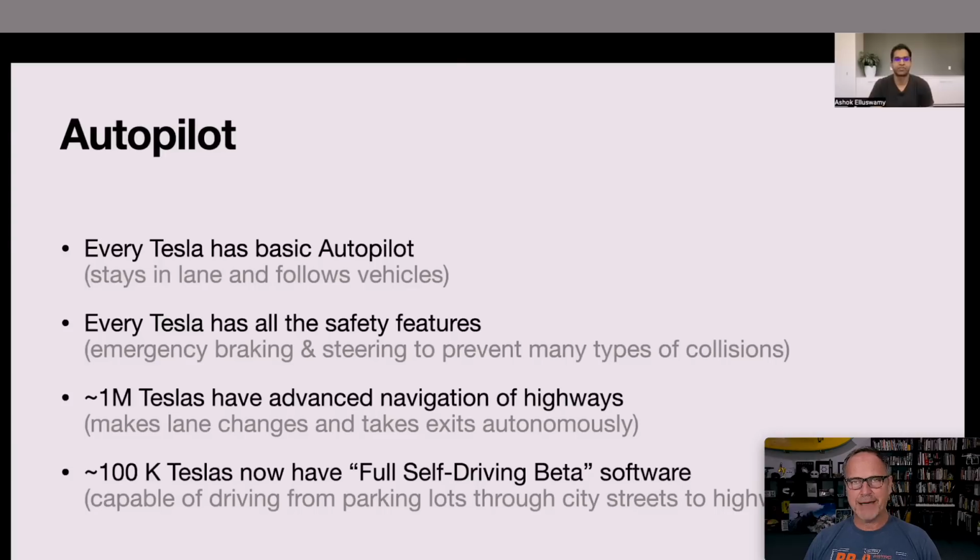So just to recap things a little bit for those who might not know, every Tesla has basic autopilot included. Every Tesla has all the safety features, which is the reason why I believe that this collision avoidance system is going to be included no matter what you purchase as extra add-ons for your Tesla. Approximately 1 million Teslas have chosen to purchase the advanced navigation of highways, which is kind of full self-driving without the extra features for the beta. And then approximately 100,000 people have full self-driving beta, which allows people to drive all over the place, city streets, wherever you can drive.